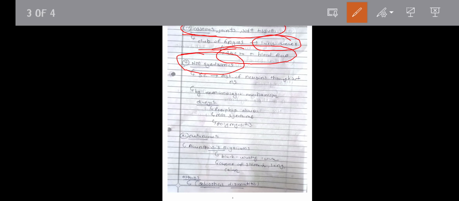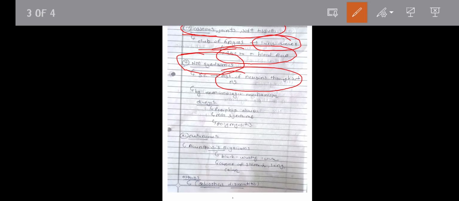In neuromuscular syndrome, in 5% of individuals who have developed cancer, there is destruction of neurons throughout the nervous system without evidence of metastasis in the brain and spinal cord.